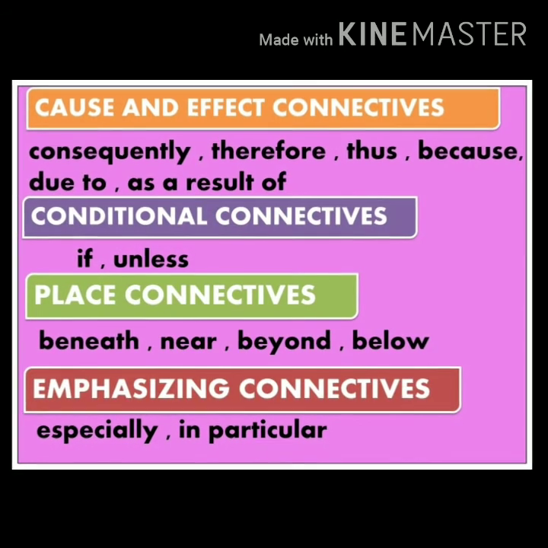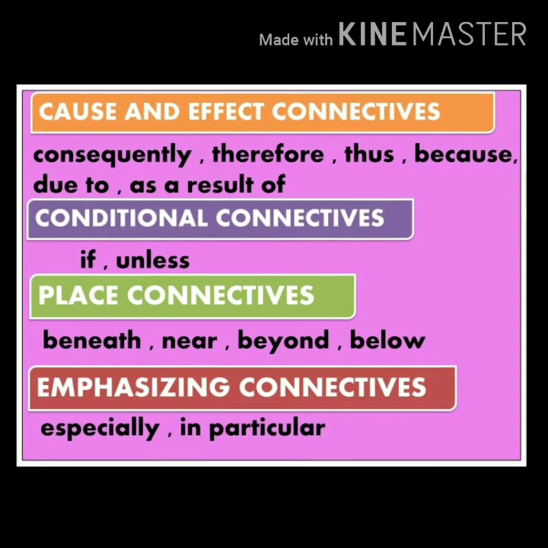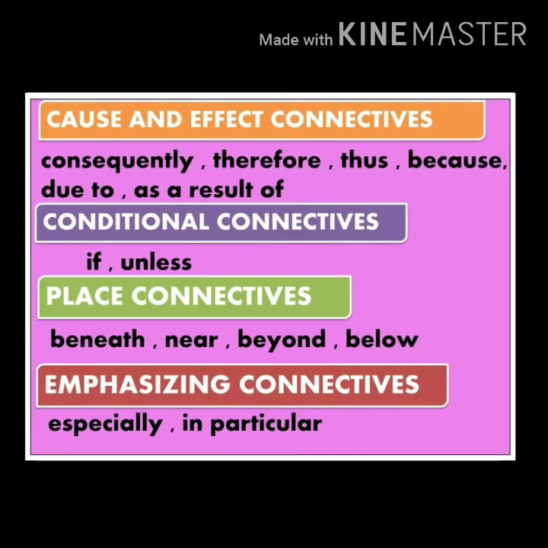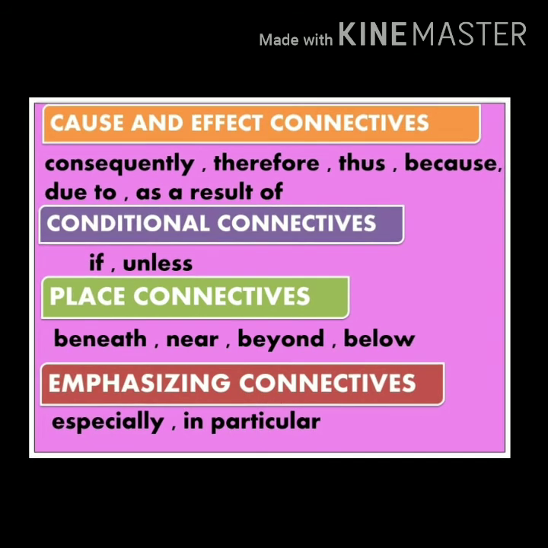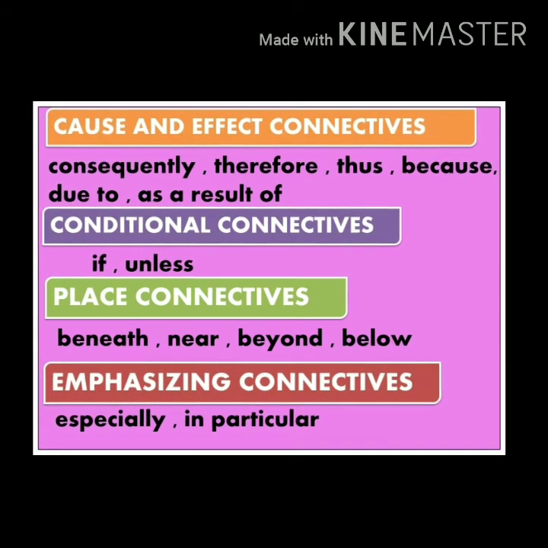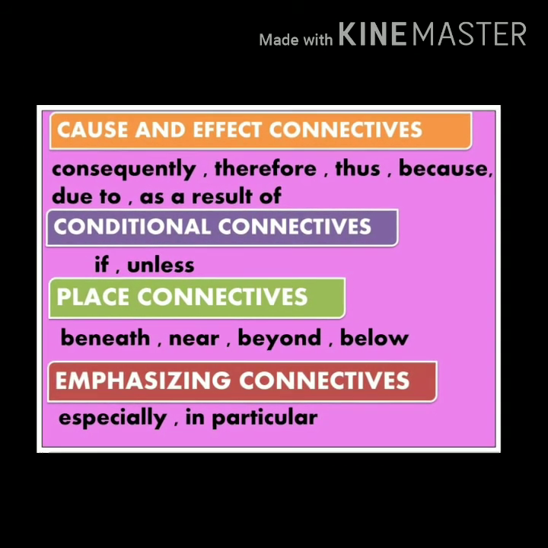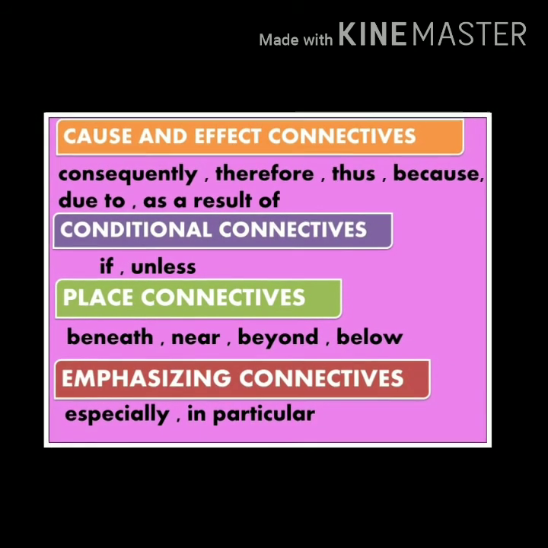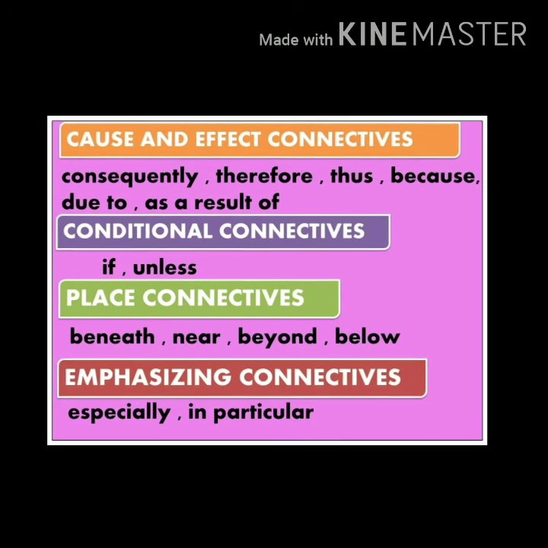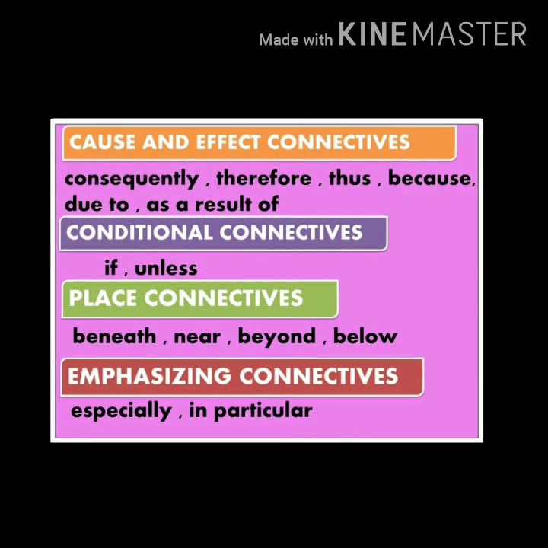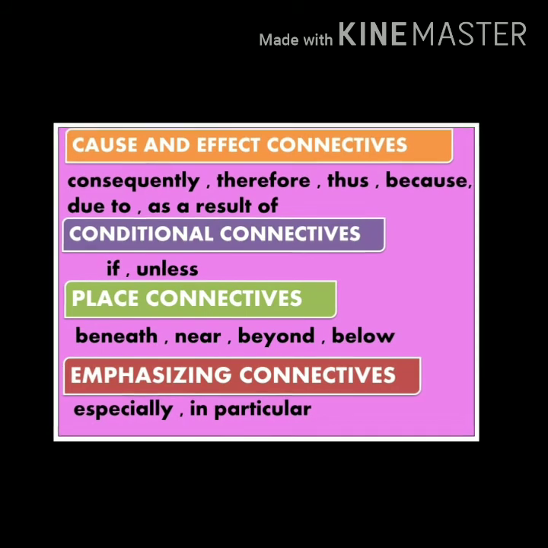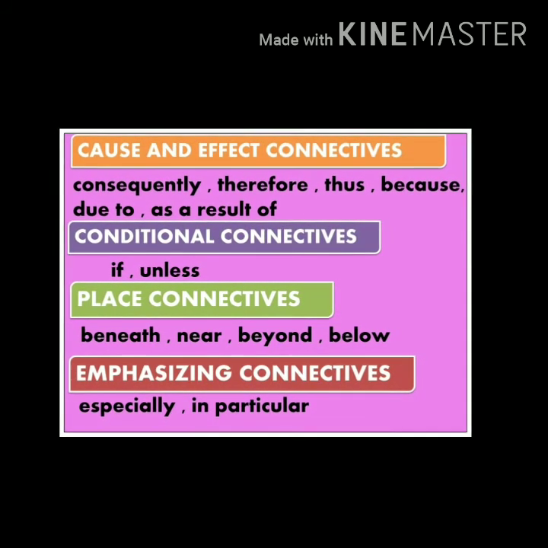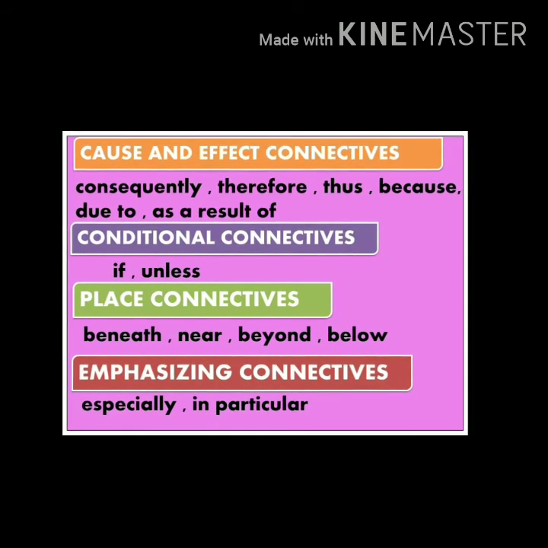Next one is cause and effect connectives. These connectives help to explain why something happens. For example: consequently, therefore, thus, because, due to, as a result of. Conditional connectives. Conditions are expressed through these conditional connectives. Examples: if, unless. Place connectives help to show place. Examples: beneath, near, beyond, below.